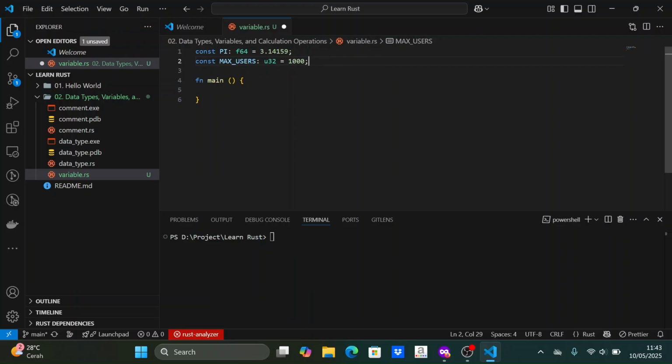Next, there are local variables. Local variables are the most common type and are defined within a function or block. By default, variables in Rust are immutable, meaning their values cannot change unless explicitly declared as mutable using the keyword mut. For example, the variable y can change its value because it is given the mut keyword, while the variable x cannot. Additionally, local variables only exist within the scope or block in which they are defined, meaning they are not known outside the function or block. Local variables are automatically deleted when they go out of scope.